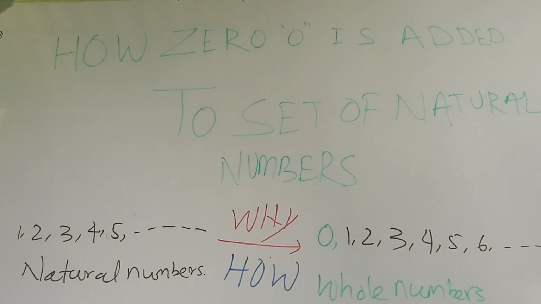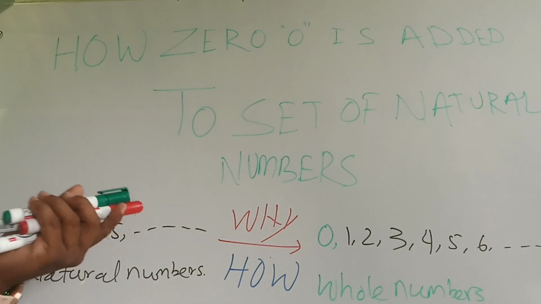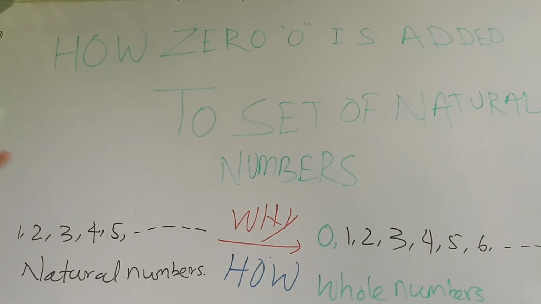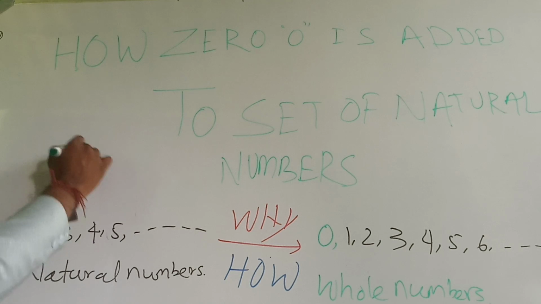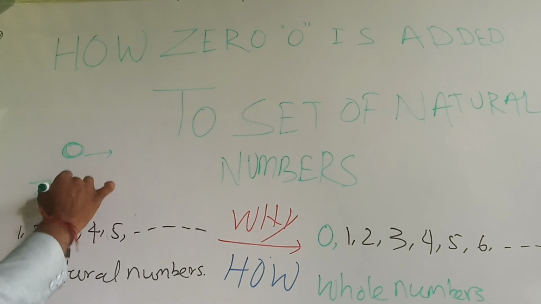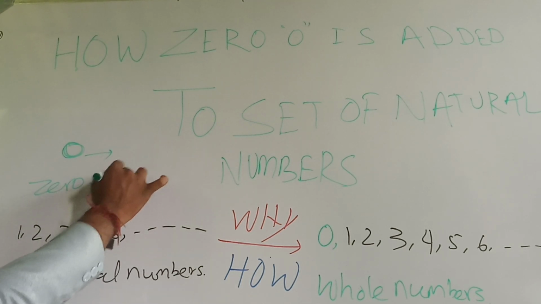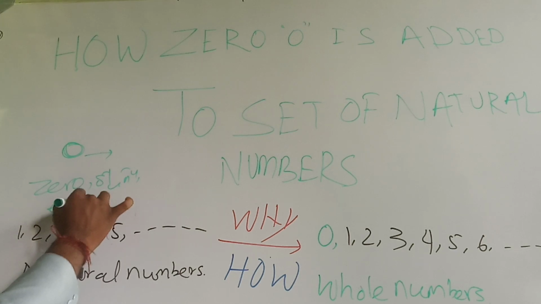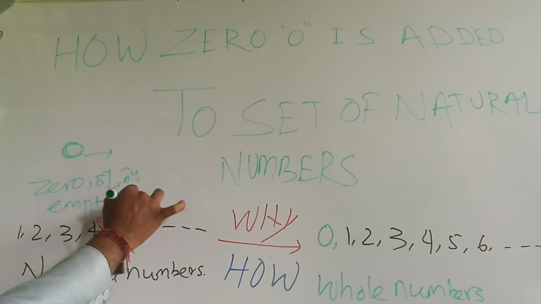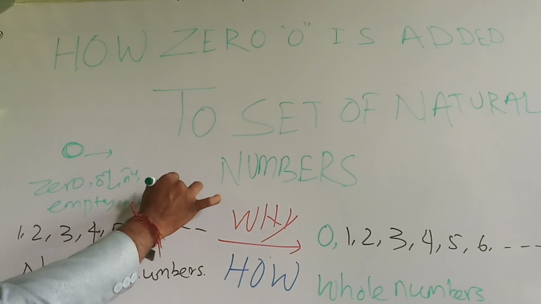Sunya is zero, so Sunya means empty. If there is nothing, then we can use the number zero, or Sunya, or empty, or null, or not.